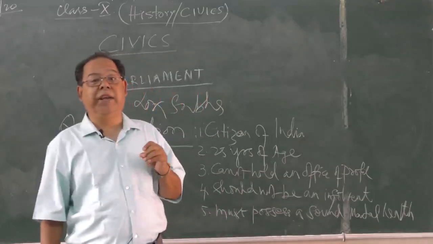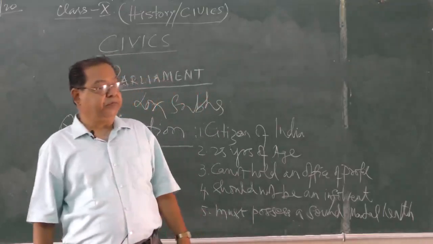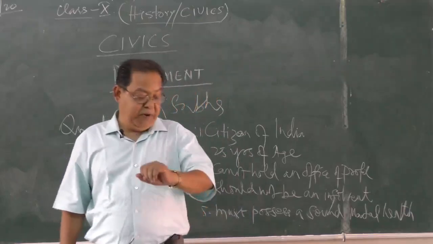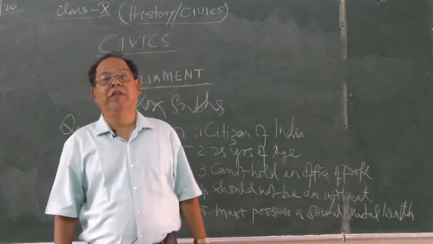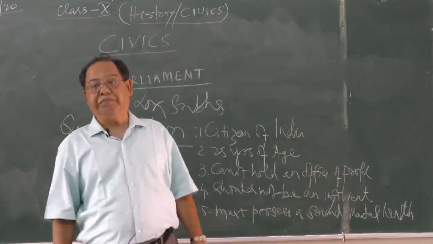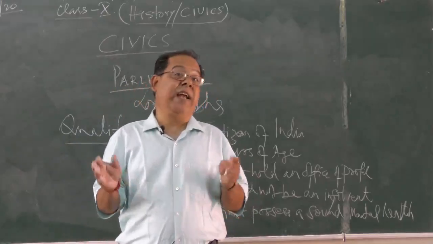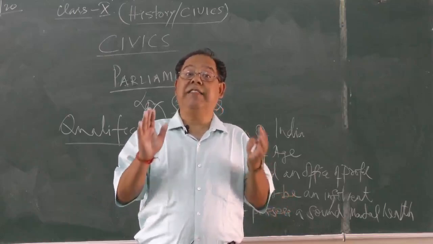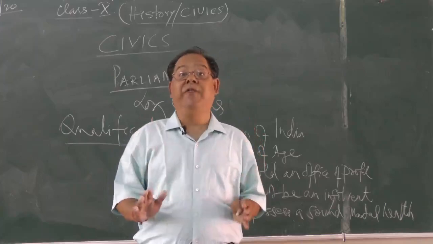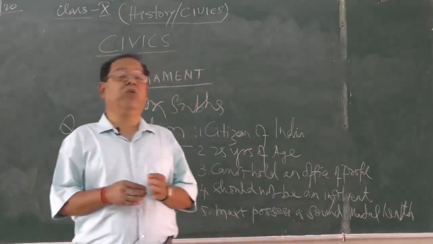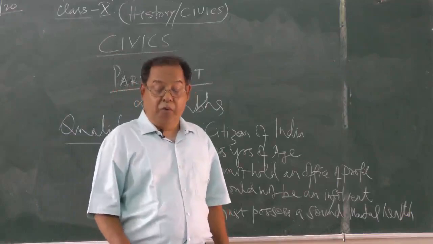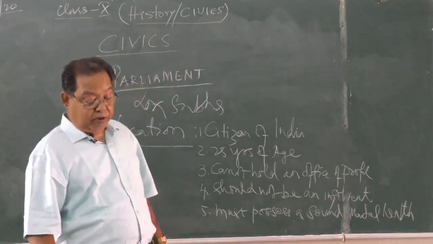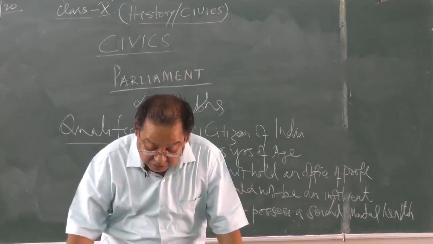Apart from that, there is another norm called the Anti-Defection Act. If any person is found to be trapped under the Anti-Defection Act, then also he is removed. So, these are the general disqualifications that the members of the Lok Sabha have to follow. Otherwise they will be disqualified. So, this is about the disqualification. All right.